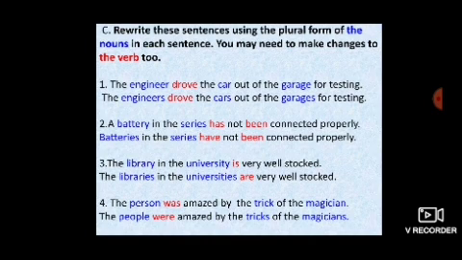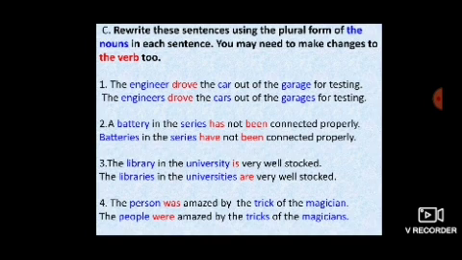Then the third sentence, the library in the university is very well stocked. So when you change the library into plural, it will be the libraries. The libraries in the universities. Here is is used for the singular, the library. Now when you change the library into libraries, is will change into are. Okay, so the libraries in the universities are very well stocked.